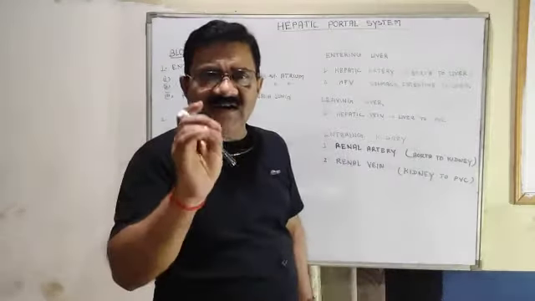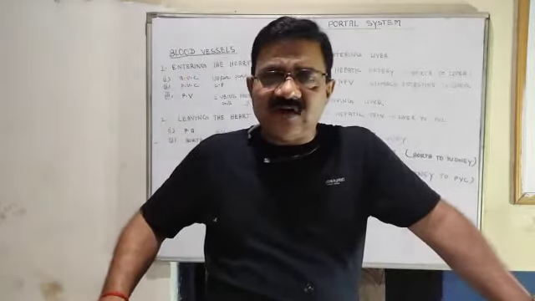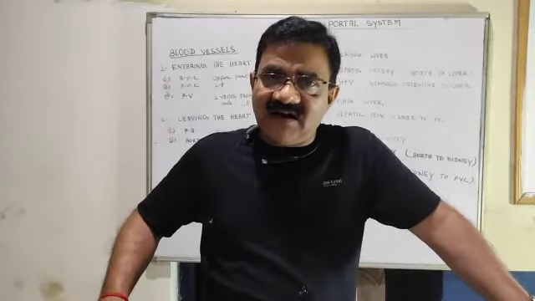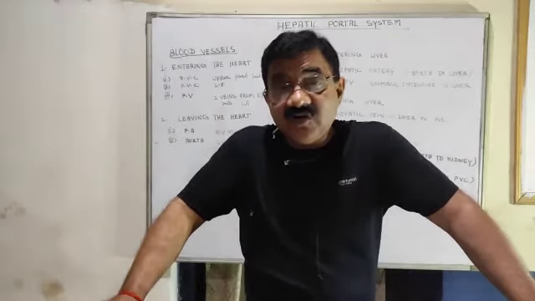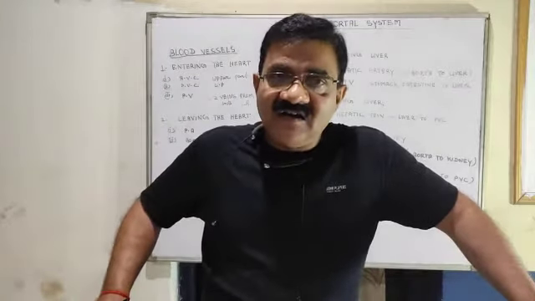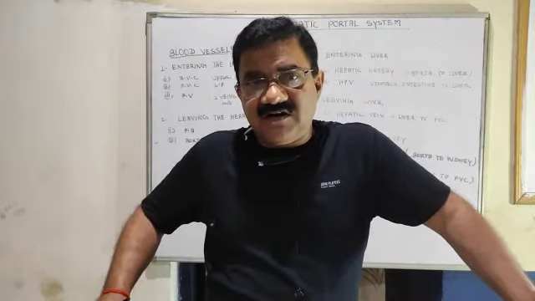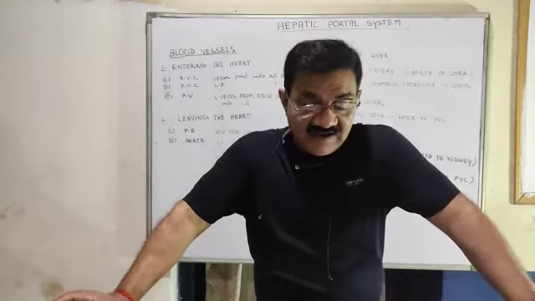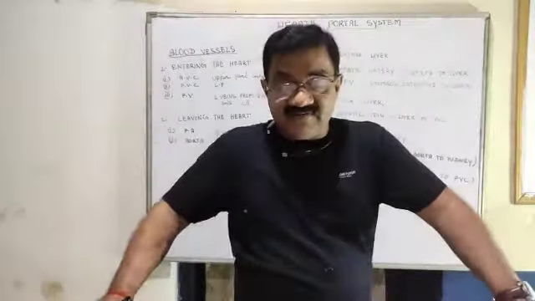Once more, a little bit of confusion may be there. The blood vessels which come out from the stomach and intestine do not directly reach the heart. First they go to the liver, and then only they come out and reach the blood to the heart. Those are the hepatic portal system, and the hepatic vein we have discussed.